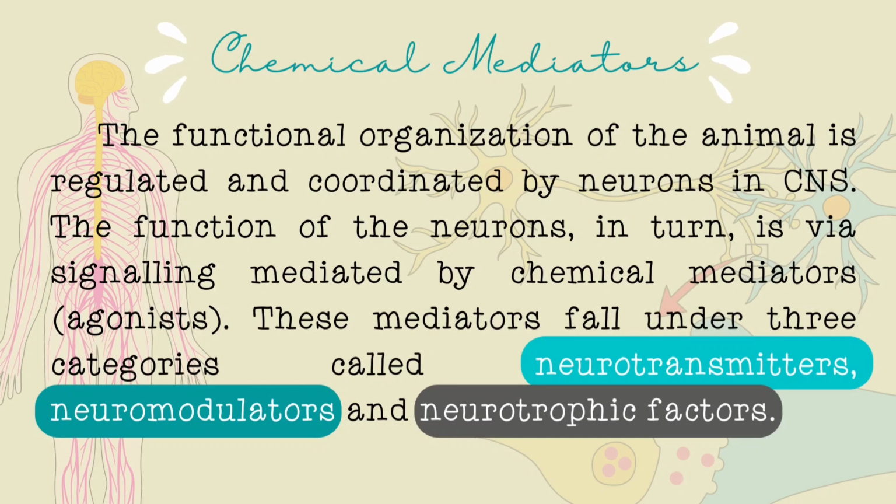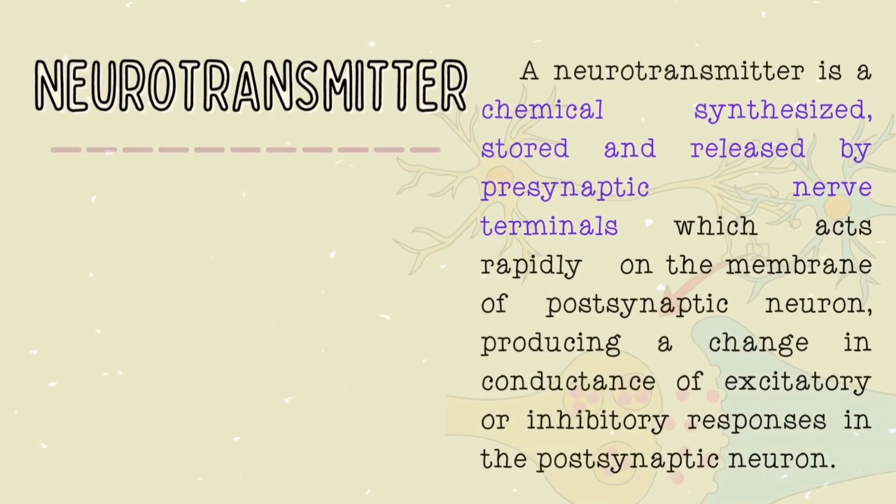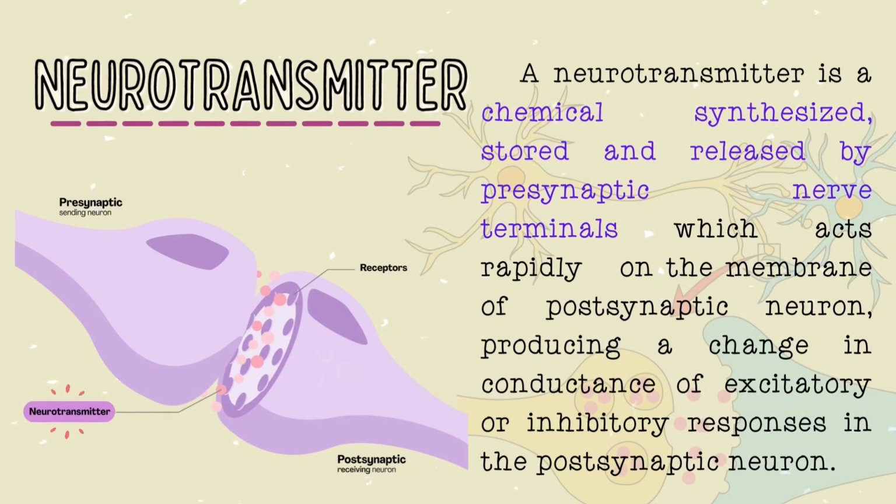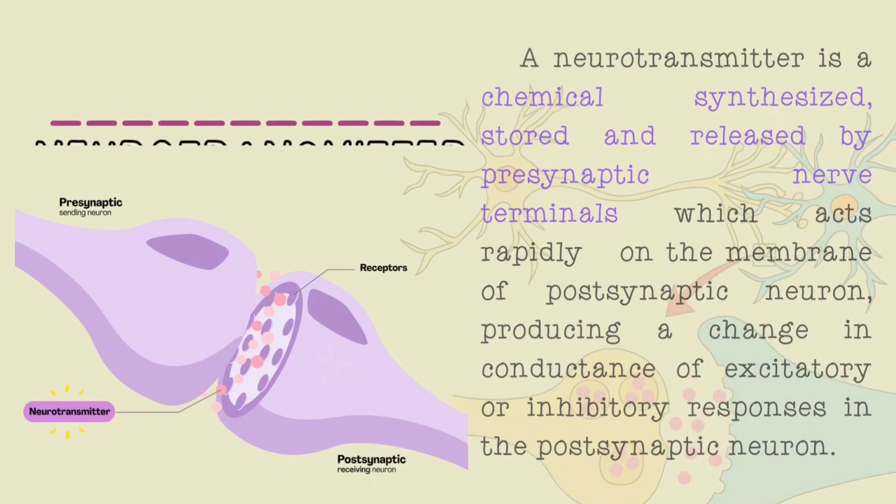The function of the neurons in turn is via signaling mediated by chemical mediators, which are neurotransmitters, neuromodulators, and neurotrophic factors. A neurotransmitter is a chemical synthesized, stored, and released by presynaptic nerve terminals which acts rapidly on the membrane of the postsynaptic neuron, producing a change in conductance.